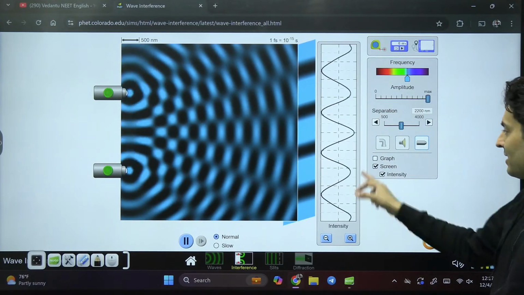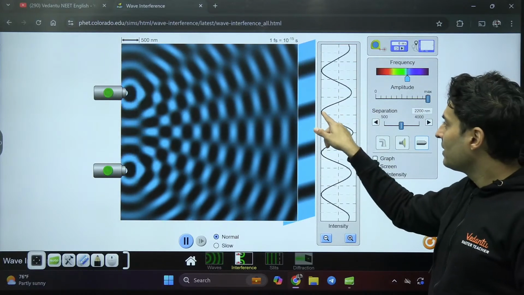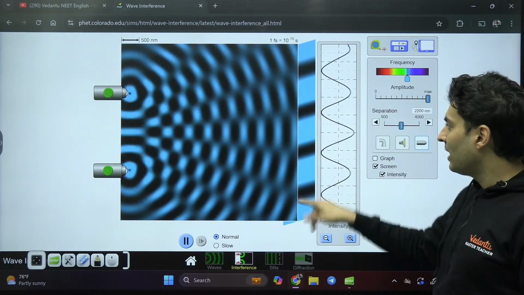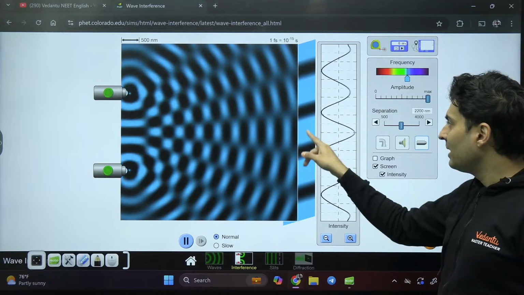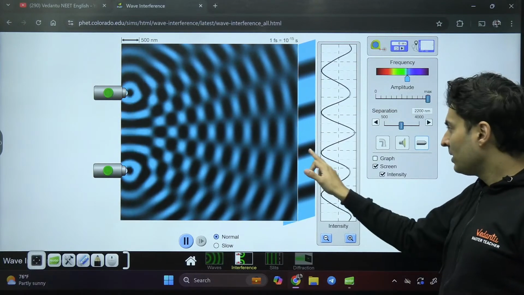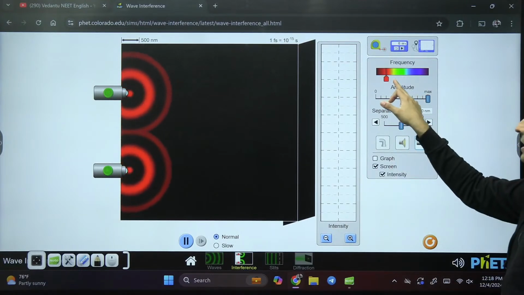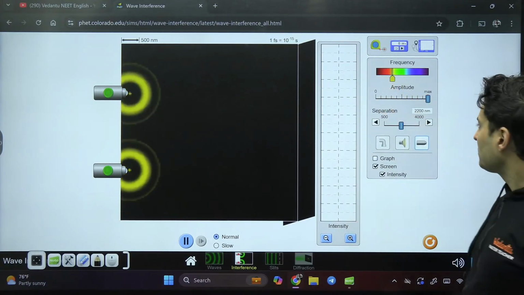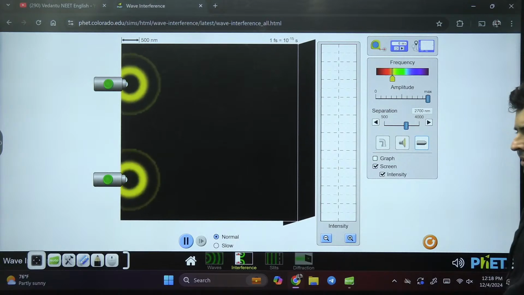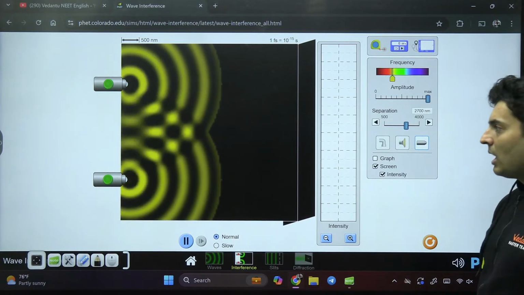You can see the intensity graph over here. This is minimal intensity, that means it's a dark fringe. Maximum intensity means it's a bright fringe. Dark, bright, dark, bright. You can see it for different colors also. Let's say yellow color also, we can try it out. I can choose some different separation. Observe this, how it behaves.